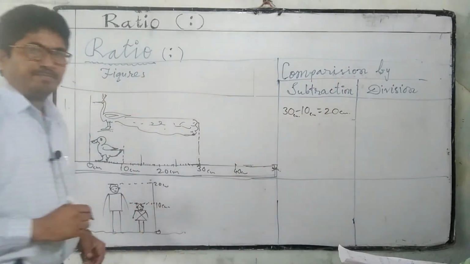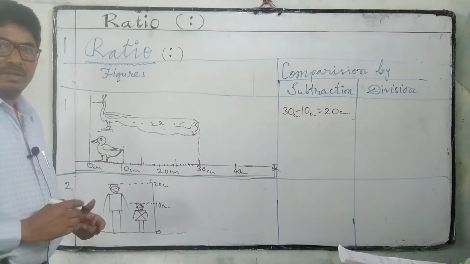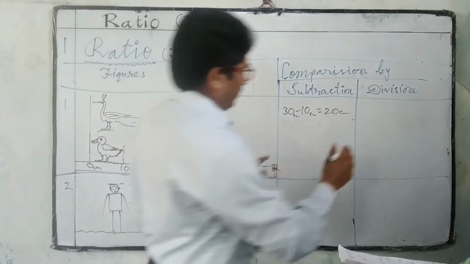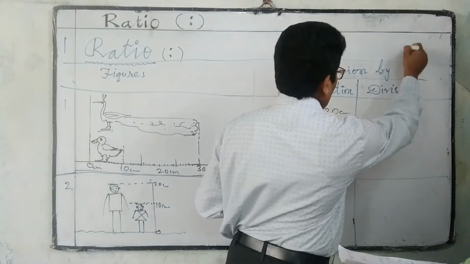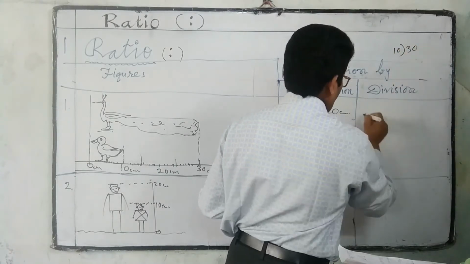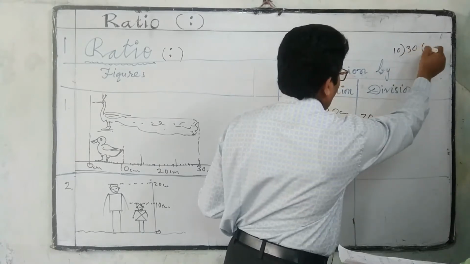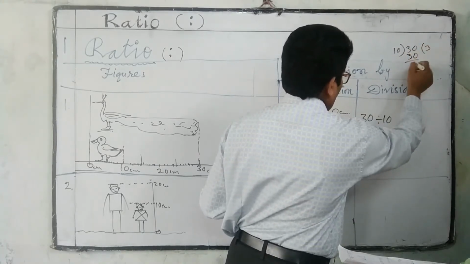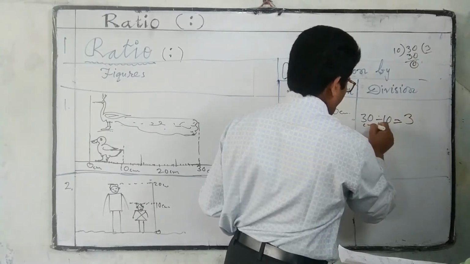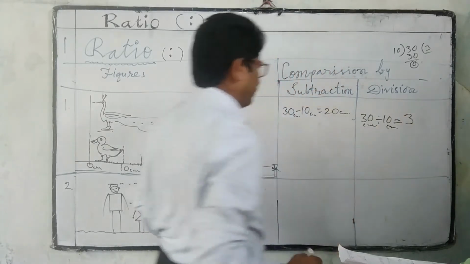The difference of these lengths does not make good sense, but we can observe division, 30 divided by 10. 10 threes are 30, so 30 centimeters divided by 10 centimeters is equal to 3.